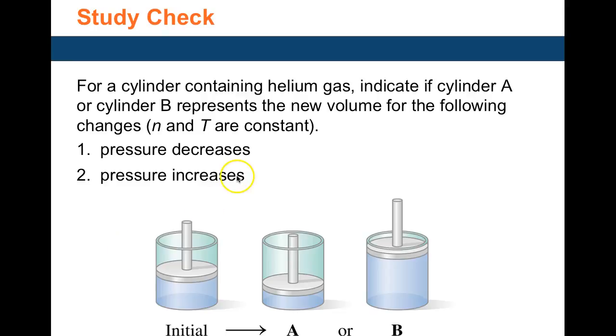In this study check, you are given a sample of gas. This is how it is initially. What happens to this sample if your pressure is decreasing? If you pull the piston up, pressure is decreasing, that means volume has increased. So that would be B. If pressure is increasing, you push the piston down. That increases pressure, and that means that volume has decreased. So it is A.